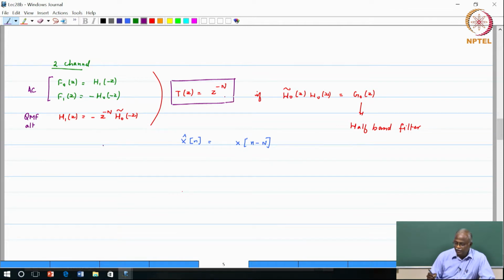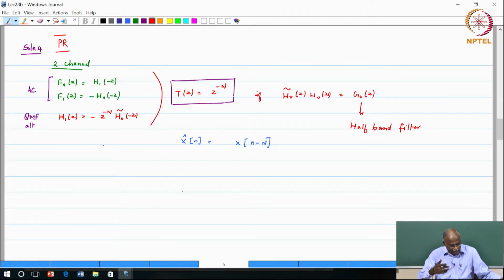Given this choice, go back and substitute and verify that the transfer function comes out to be T of Z, where T of Z is Z power minus n. I believe yesterday when I wrote in the class, I wrote it as 1/2 of Z power minus n. Please do make a correction, it is Z power minus n. Okay, so this is the one that actually gives us the perfect reconstruction, and therefore exactly what we are looking for. Okay, so this is solution 4, or more importantly the one that gives us perfect reconstruction, probably the most important of the 4 options.